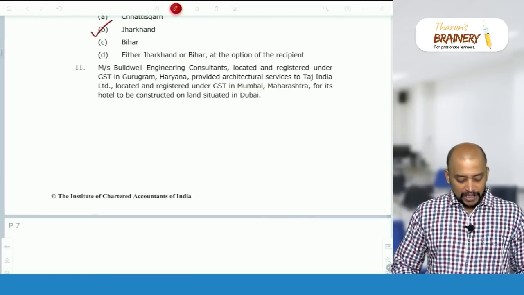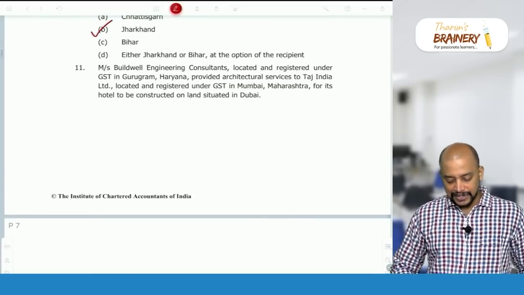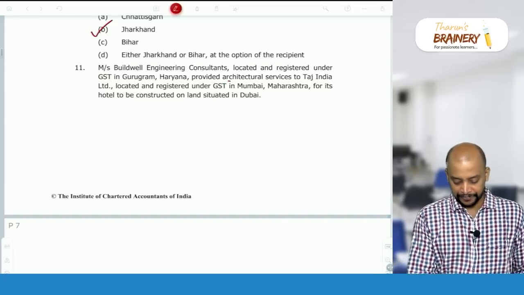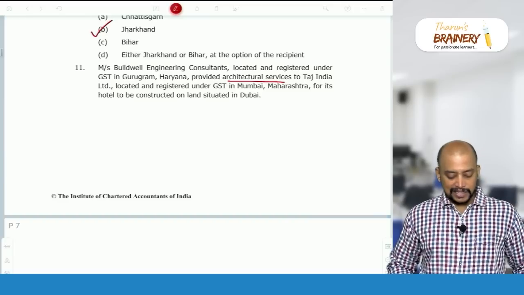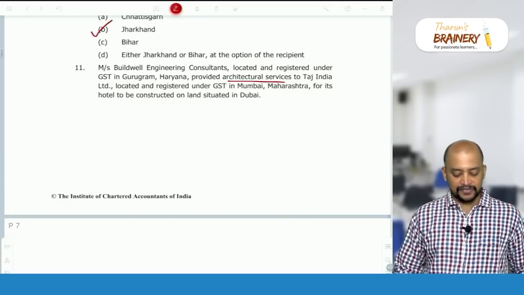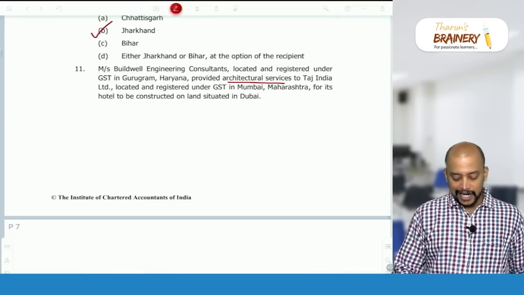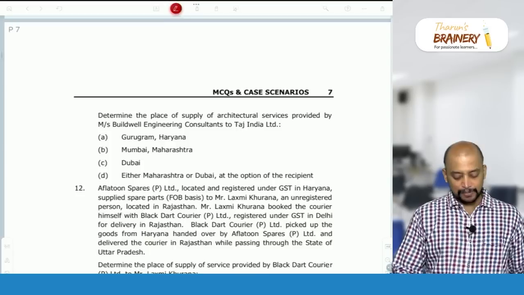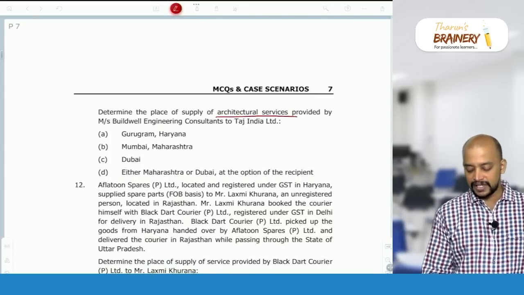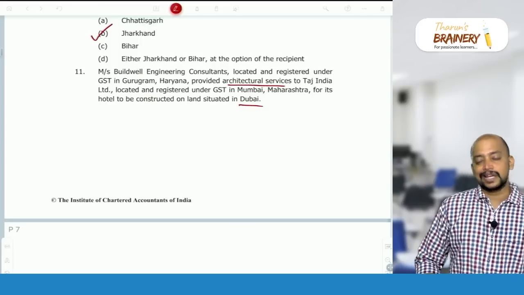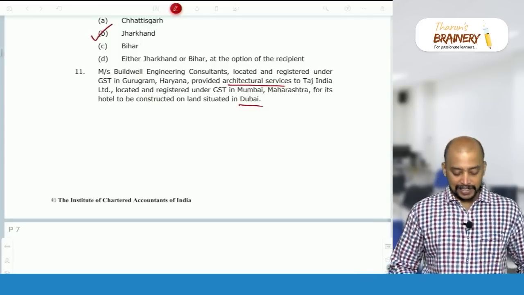Messrs Buildwell Engineering Consultants, located and registered under GST in Gurugram, Haryana, provided architectural services to Taj India Limited, located and registered in Mumbai, Maharashtra, for its hotel to be constructed on the land situated in Dubai. So land is in Dubai. Now what is the place of supply with respect to this? Architectural service is any service in relation to immobile property. We need to check whether we need to apply section 12 or 13 of the IGST Act.